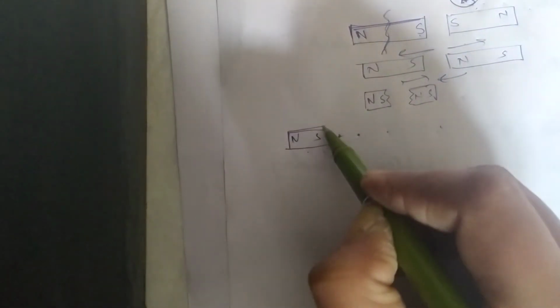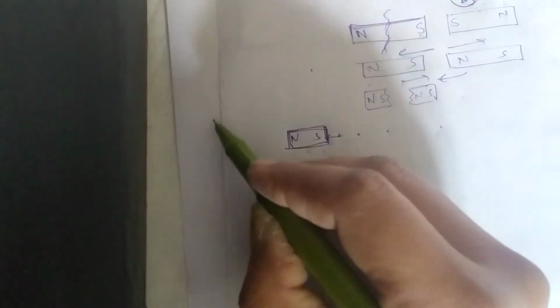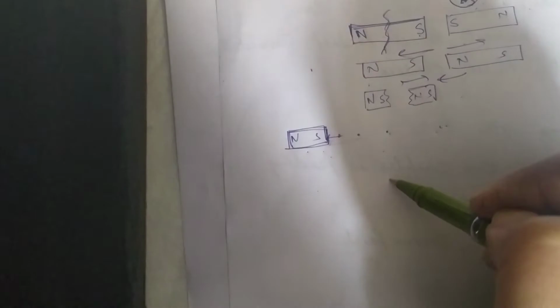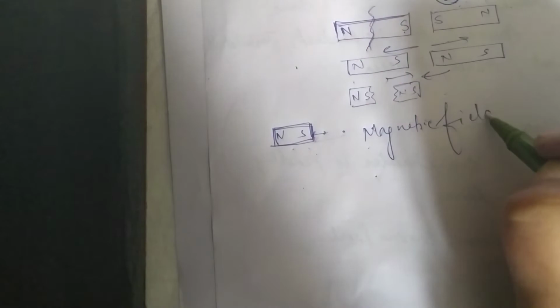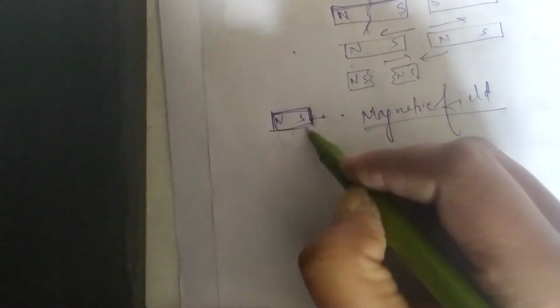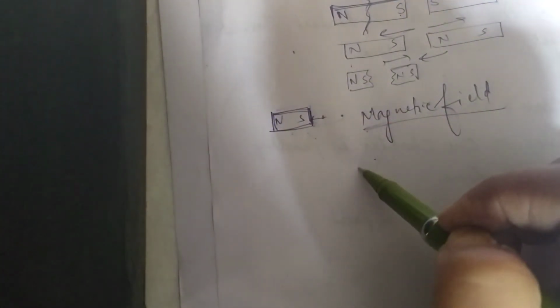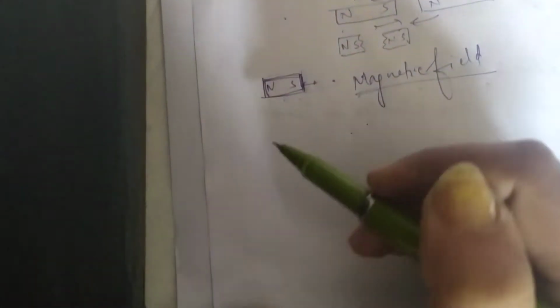So we can say that around a magnet there is an area; if I place the nail here, here, here, at this distance in any direction, it will attract. But if I place an iron nail beyond this area, it will not attract. It means this area around the bar magnet within which its force can be experienced is called the magnetic field. So what is magnetic field? The area around the bar magnet within which its force of attraction or repulsion can be experienced is called the magnetic field.